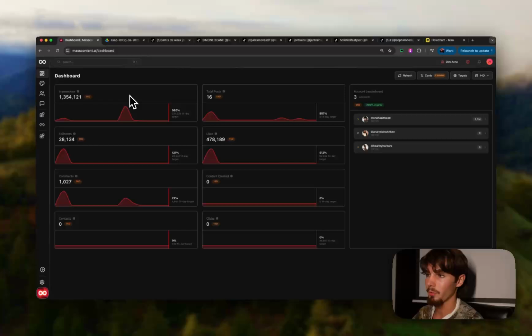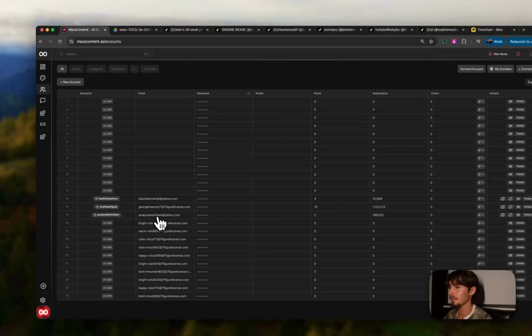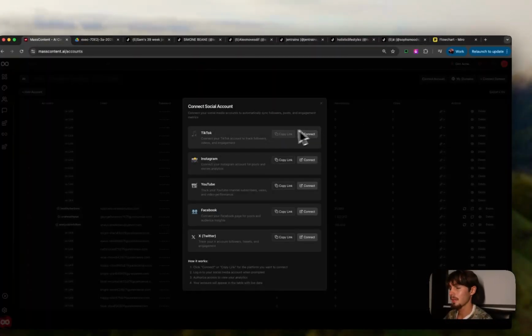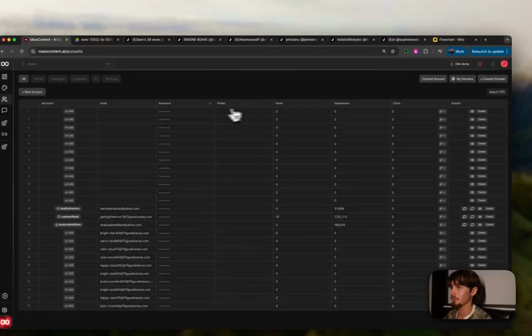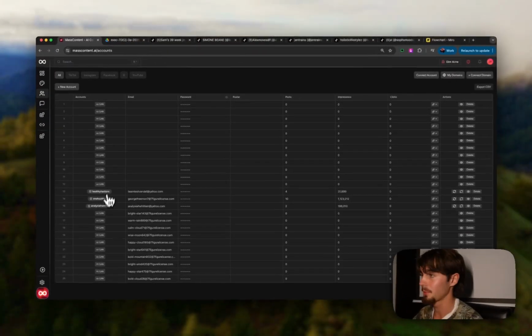So whether you have a bunch of people with other phones that are logged into these accounts, you can just send them the link. They can connect their accounts. It's very, very simple. Also, if you're just having them create accounts, not using these email features, you just connect the account up here, copy the link, give them that, and then it'll just create a new row for you so you don't have to select this specific row.